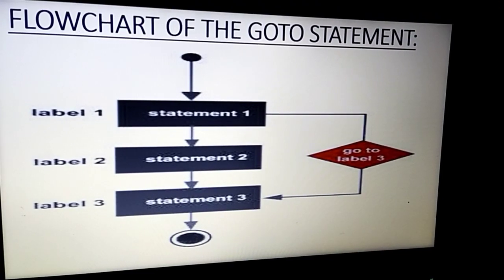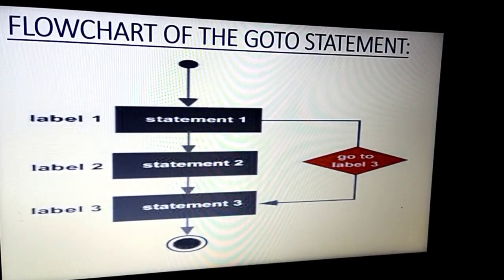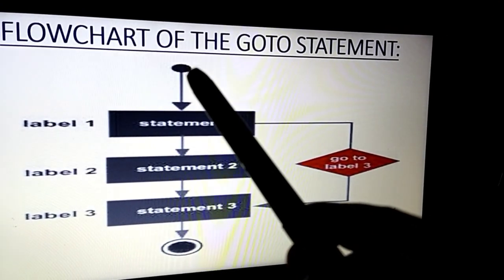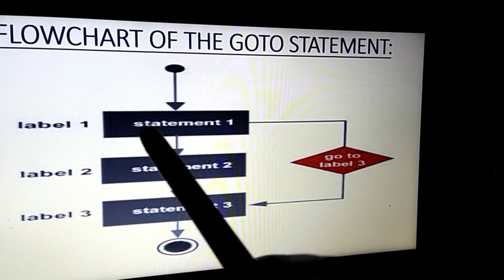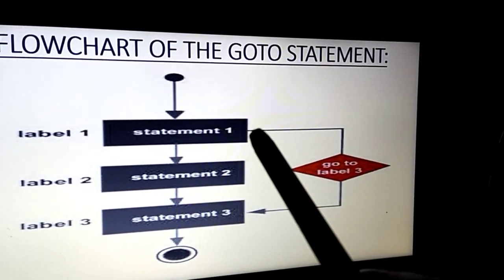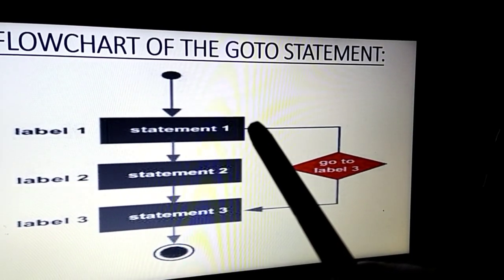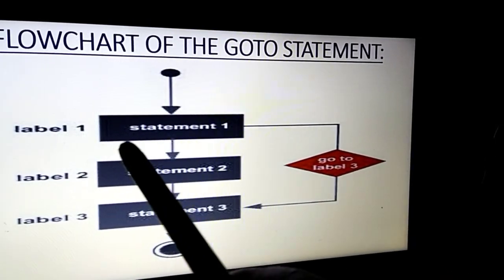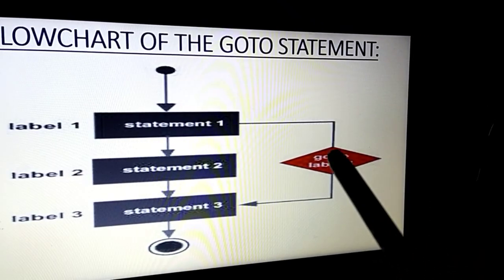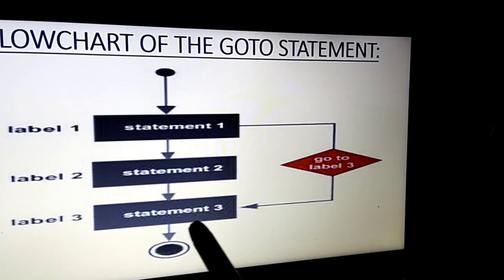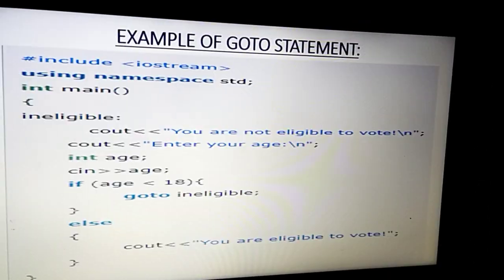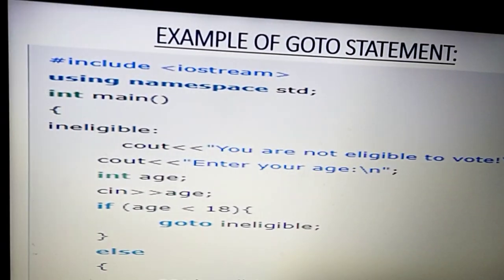Here I show a very simple flowchart for the go to statement. Suppose you start the program and start executing, and in statement number 1 you have a go to statement that says jump to label 3. Then statement number 2 will not get executed, because the go to statement jumps directly to statement number 3, and statement number 3 gets executed. Here I give one example program.